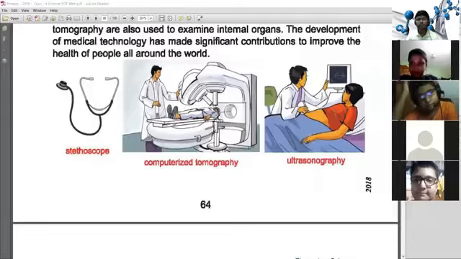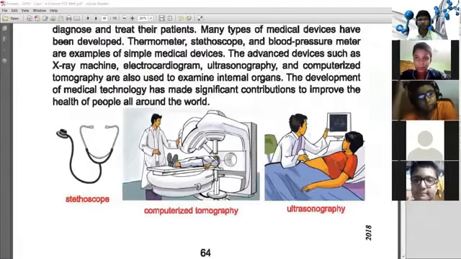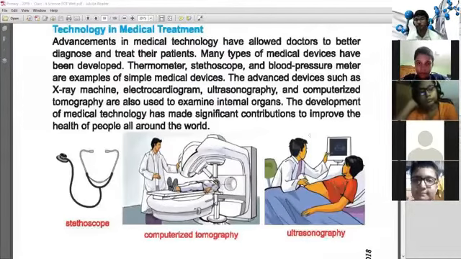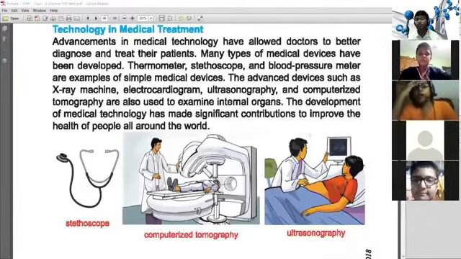What does an electrocardiogram do? Electrocardiogram is used to draw the peaks of our heart, to feel our heartbeat. Sir, what do internal organs mean?